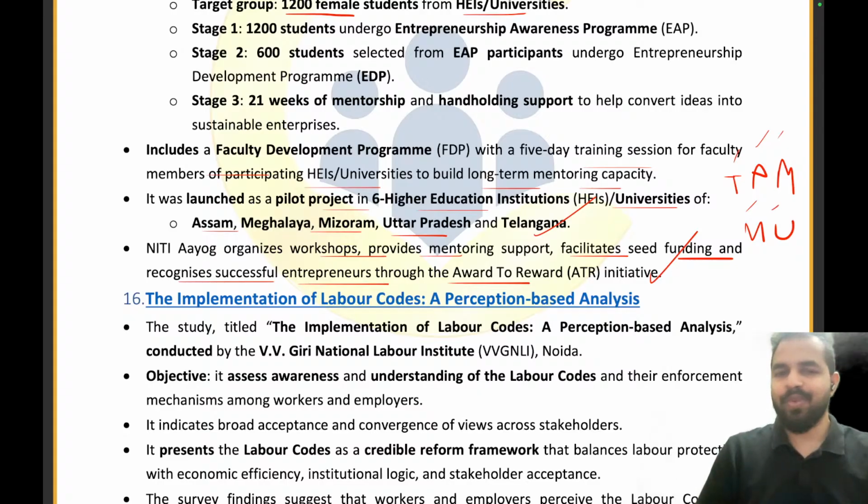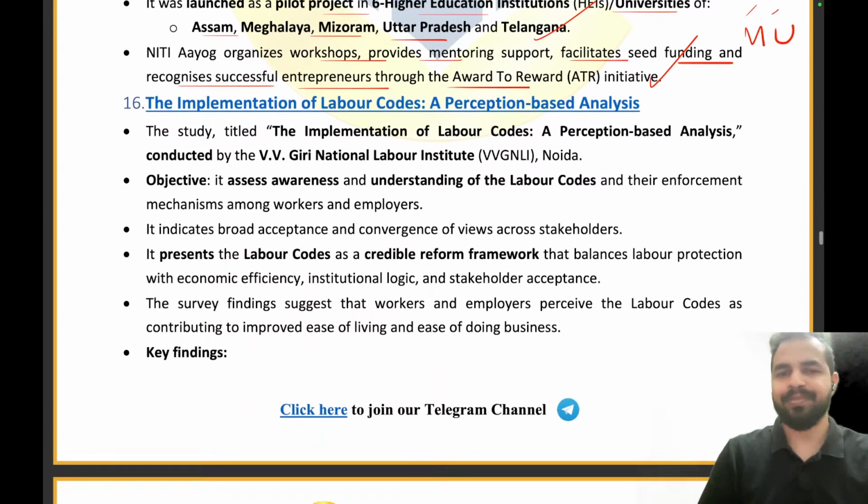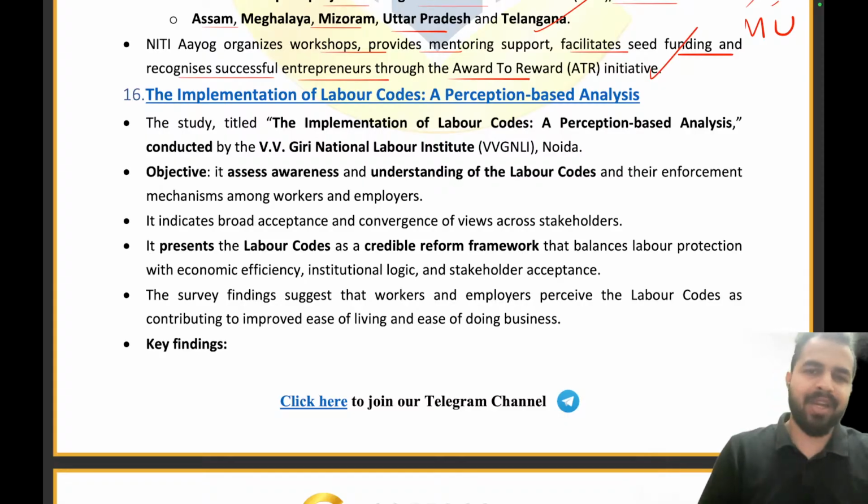Clear, everyone? So which are the states from which this pilot project of the Swavlambini entrepreneurship has been launched? That is TAMU states. That's all. Moving on to the next news article.